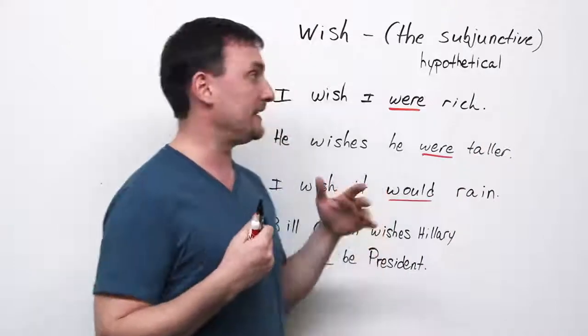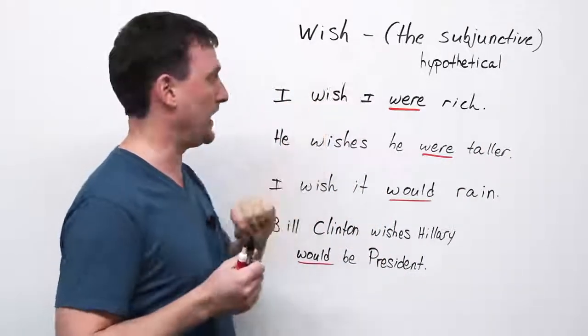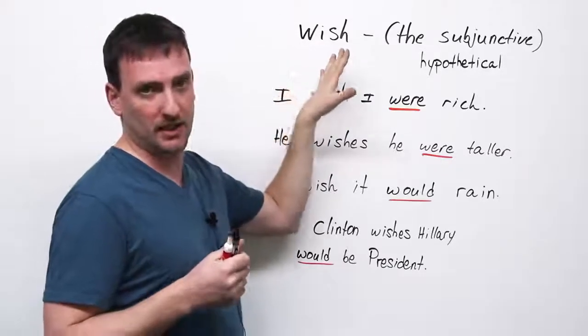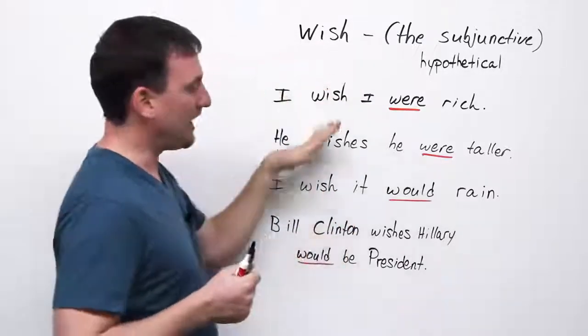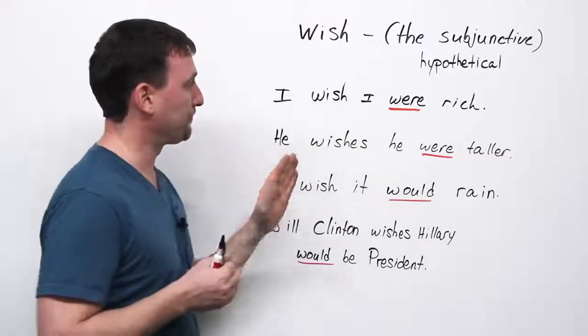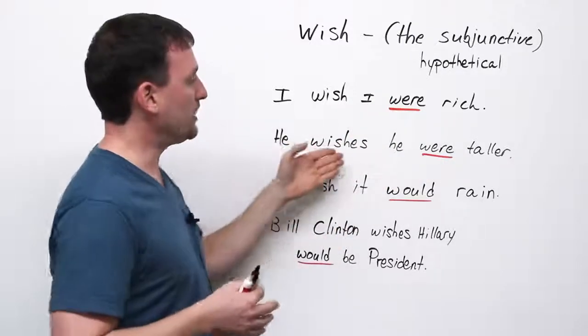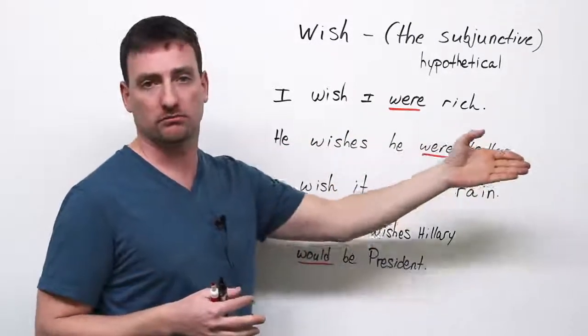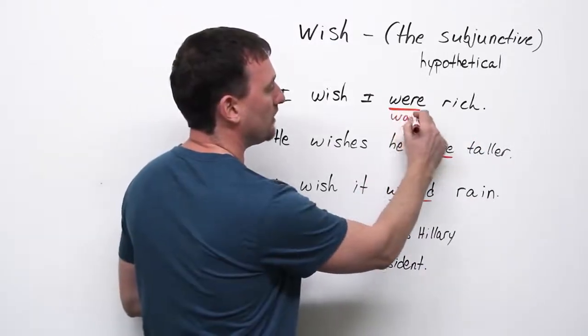What I want to look at today is the verb to wish, okay? And how it is used, because this is sometimes very confusing to students. So here I have a few examples of how to use the verb wish. I wish I were rich. He wishes he were taller. Okay, so first thing you notice, I'm using were, not was.